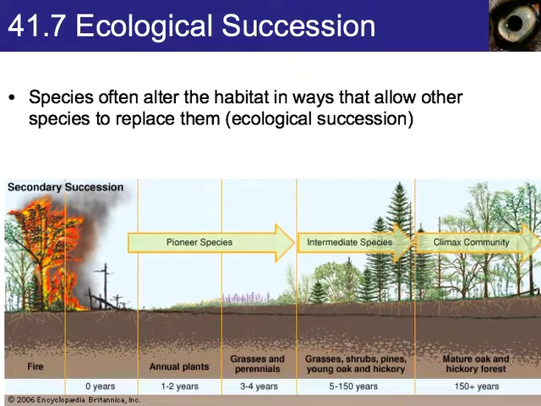Okay, so the first part we're going to talk about is called ecological succession. Species often alter the habitat in ways that allow other species to replace them, and this is called ecological succession. Here, for example, you see that a fire occurred, and the year after the fire, there's nothing really left. Think about the wildflowers in California. However, over time, different plants and animals are going to take over the land, and this is going to lead to ecological succession. So we're going to be discussing the steps of ecological succession today.